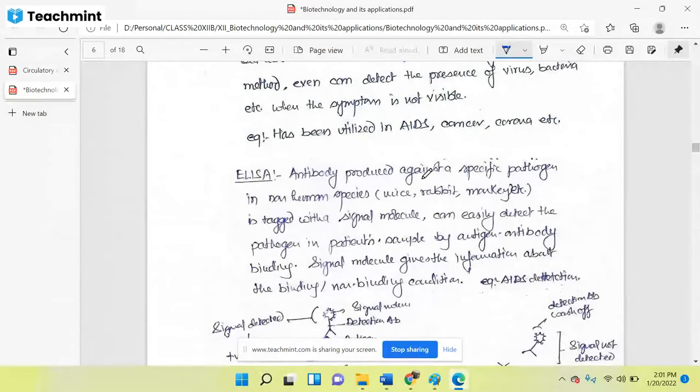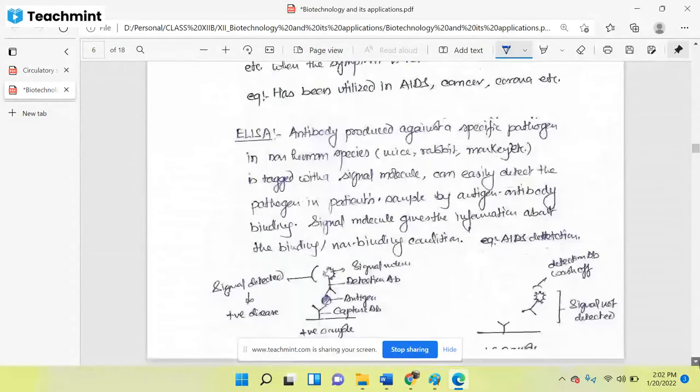After that we took the antibody, and on that antibody we tagged a signal molecule. Signal molecule means we can tag a fluorescent molecule. So we will attach a signal molecule. It means whenever we get this antibody, this signal molecule will produce some fluorescence. By the presence of this fluorescence we can get information that this antibody is there in this tube. Okay, so you can easily detect the pathogen in a patient sample with antigen antibody binding. The signal molecule gives the information about binding and non-binding condition.